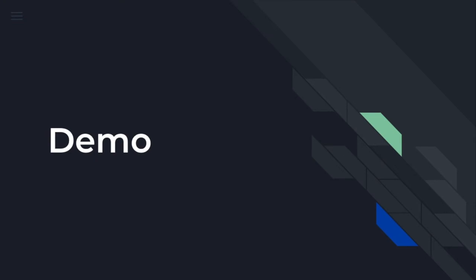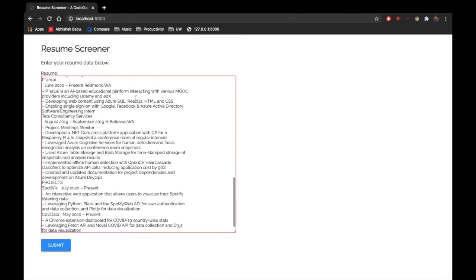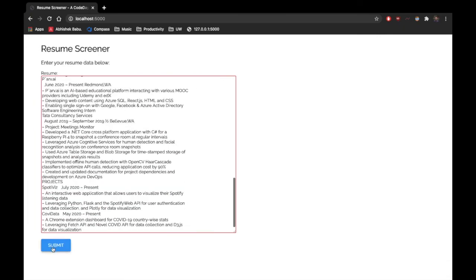Now, let's take a look at a short demo of this project. So here, we have the resume screener in action. You can see it's running on localhost on my machine with Node. I have the text form of my resume copied in my clipboard, so I'm going to paste it in this text box right now. There we go. And then I'm going to click submit. And we have to wait a few seconds to let the model do its work.